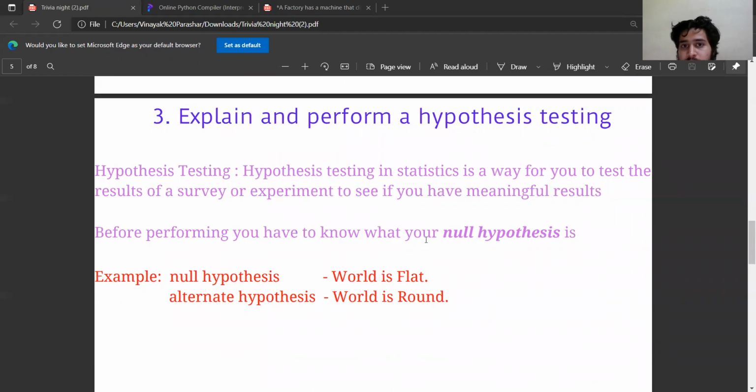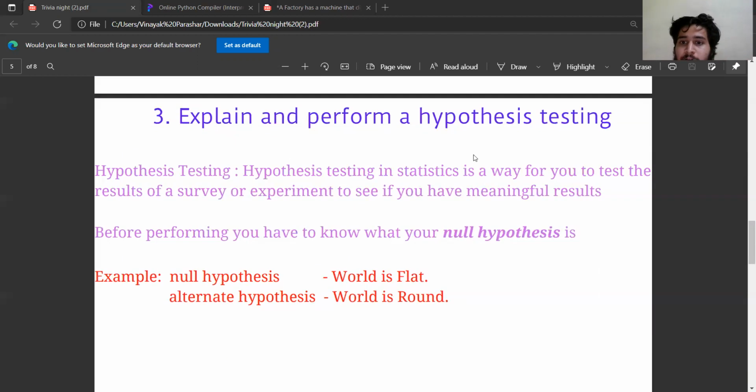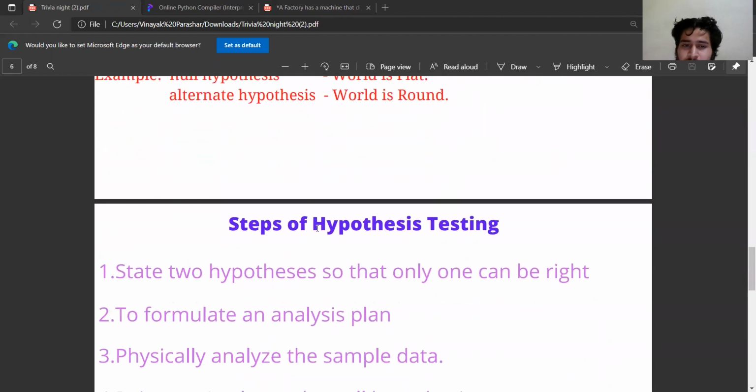We have to give two choices because we want to keep as many choices open so that our result is accurate. And that is only possible if we have many other choices. So first, I've given this example of a null hypothesis, the world is flat, and another hypothesis, the world is round. So we should always have two choices or more than two choices to perform the hypothesis testing.